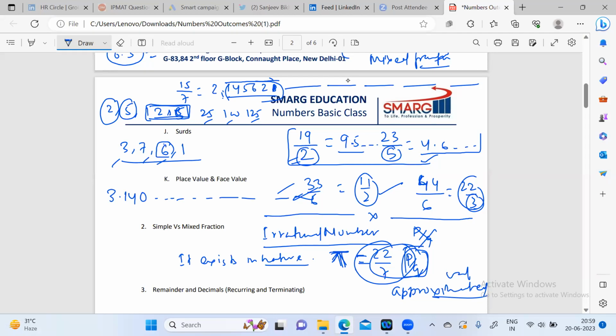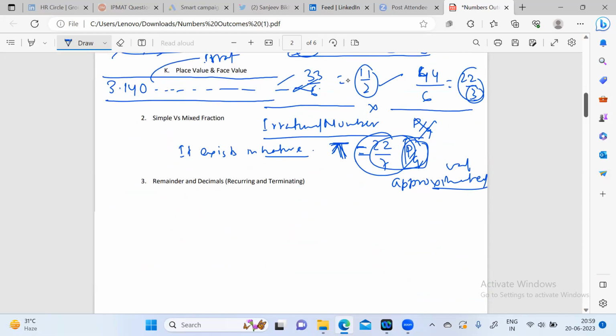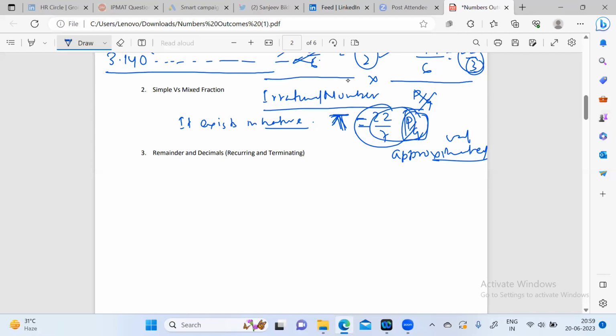It never gets terminated. So this is the value of pi, and that's why pi is an irrational number. In a test or exam they can ask a question about which of these numbers are irrational.